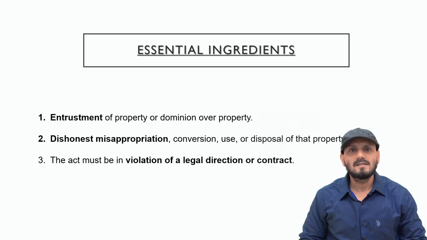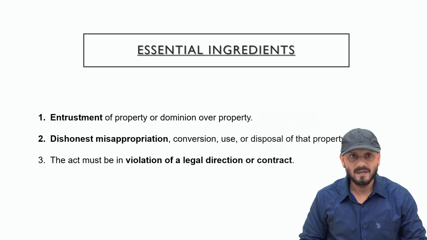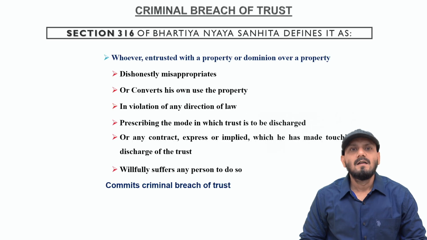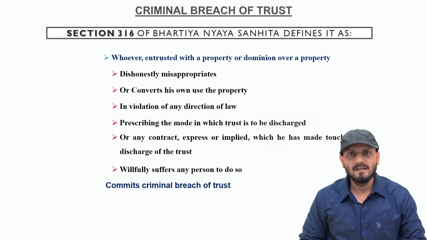So first essential says entrustment of property or dominion over property. If a property is delivered to another person out of trust and that person dishonestly converts the property for his own use, he commits the offense of criminal breach of trust. Okay. As I was saying, suppose A entrusts his watch to B for 2 days, but B dishonestly converts the watch to his own use, here B has committed the offense of criminal breach of trust.